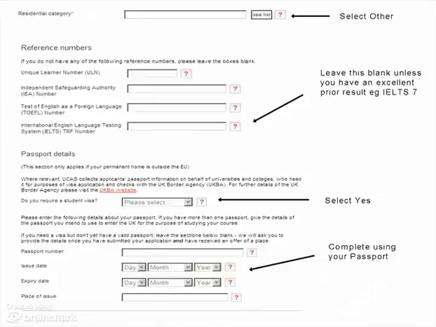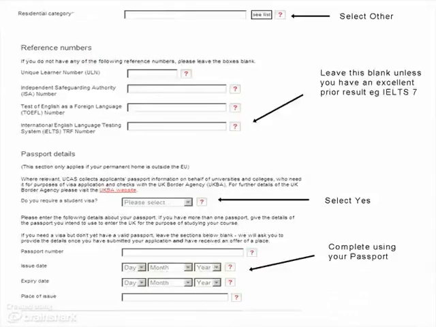You have an IELTS of 5.5 or 6 with a few lower components. So I recommend you don't tell the universities this. You put in that you will be applying to do a UCAS IELTS test in June. So leave this blank unless you have a very strong IELTS result.